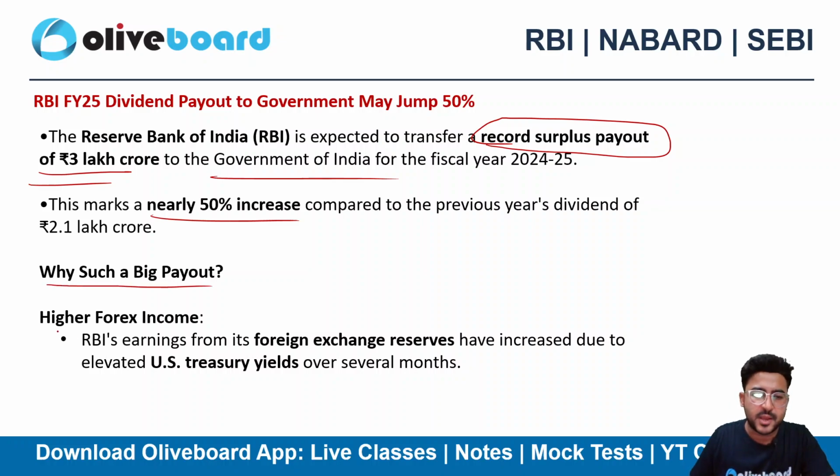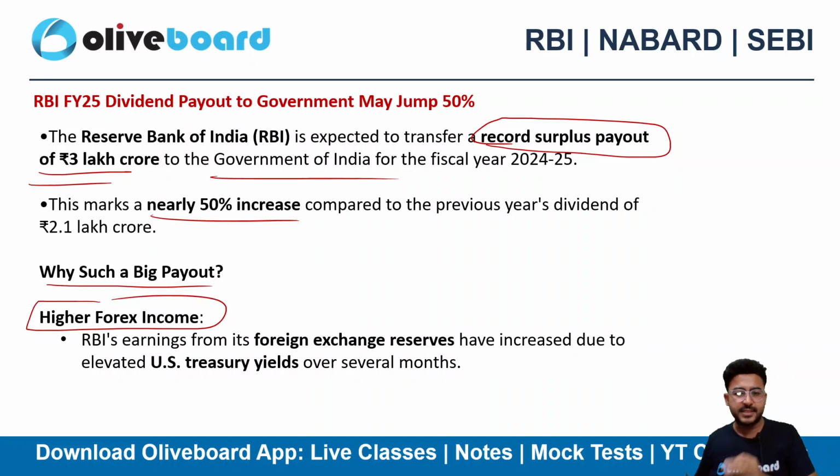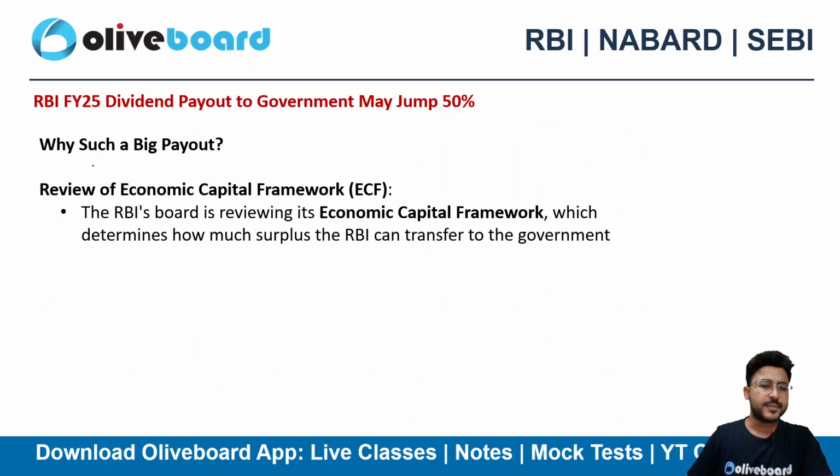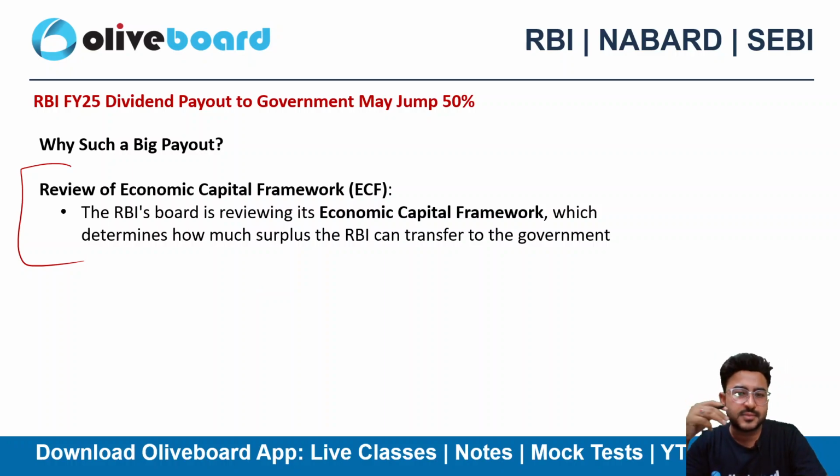Why is there such a big payout? Because of higher forex income. We all know that RBI is keeping forex reserves, and they have gained a lot of money because of the increase in the forex reserves, right? The other major reason is elevated US treasury yields as well. RBI is holding US treasury bonds, and the yields are quite lucrative. Okay. As we discussed, in the meeting the discussion was related to the economic capital framework, right?